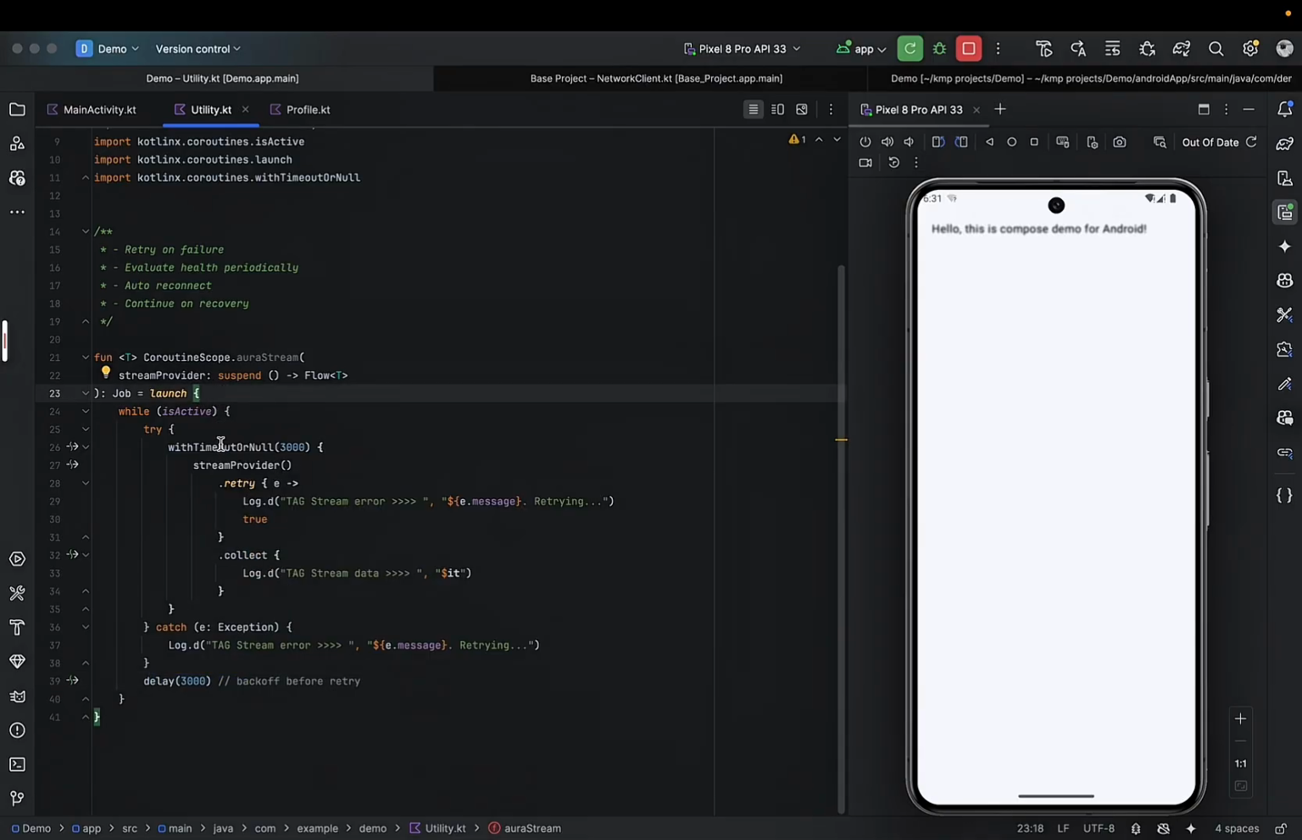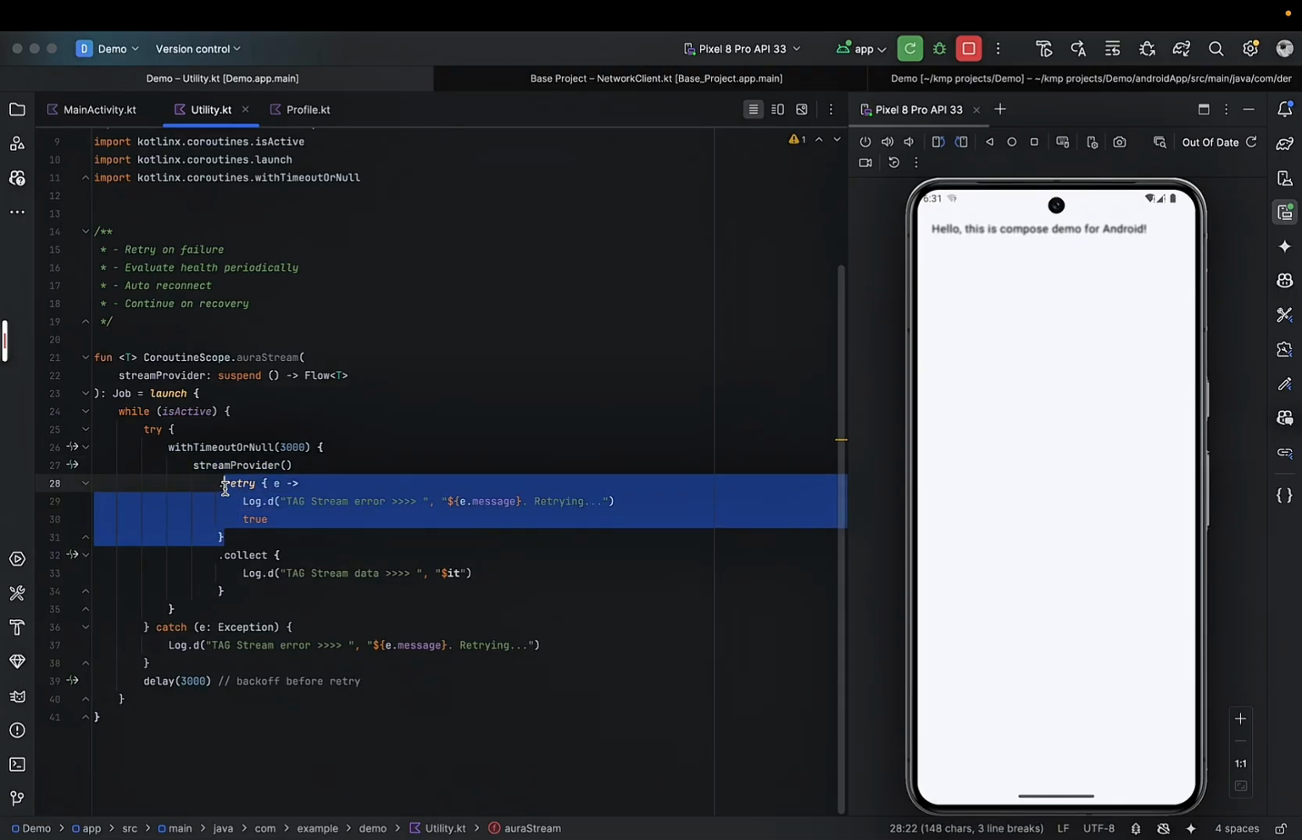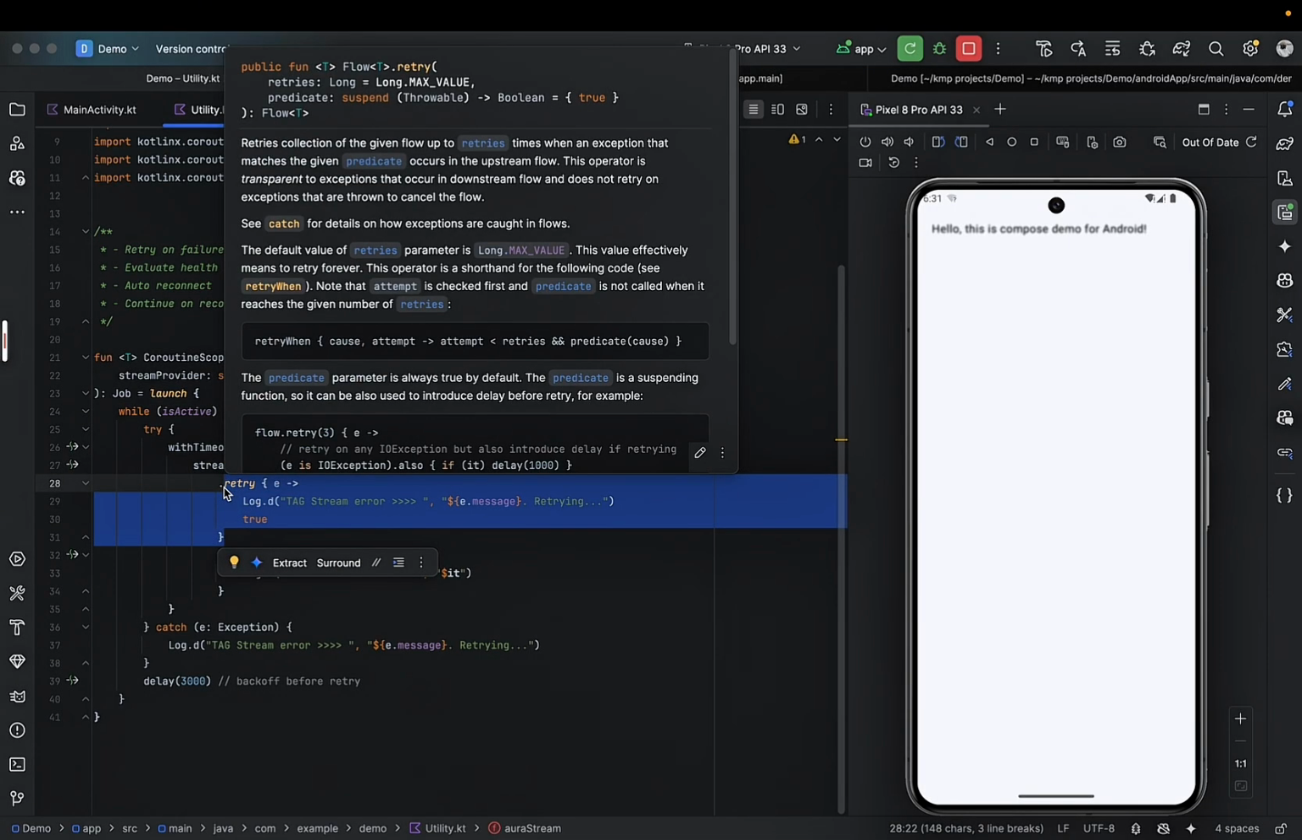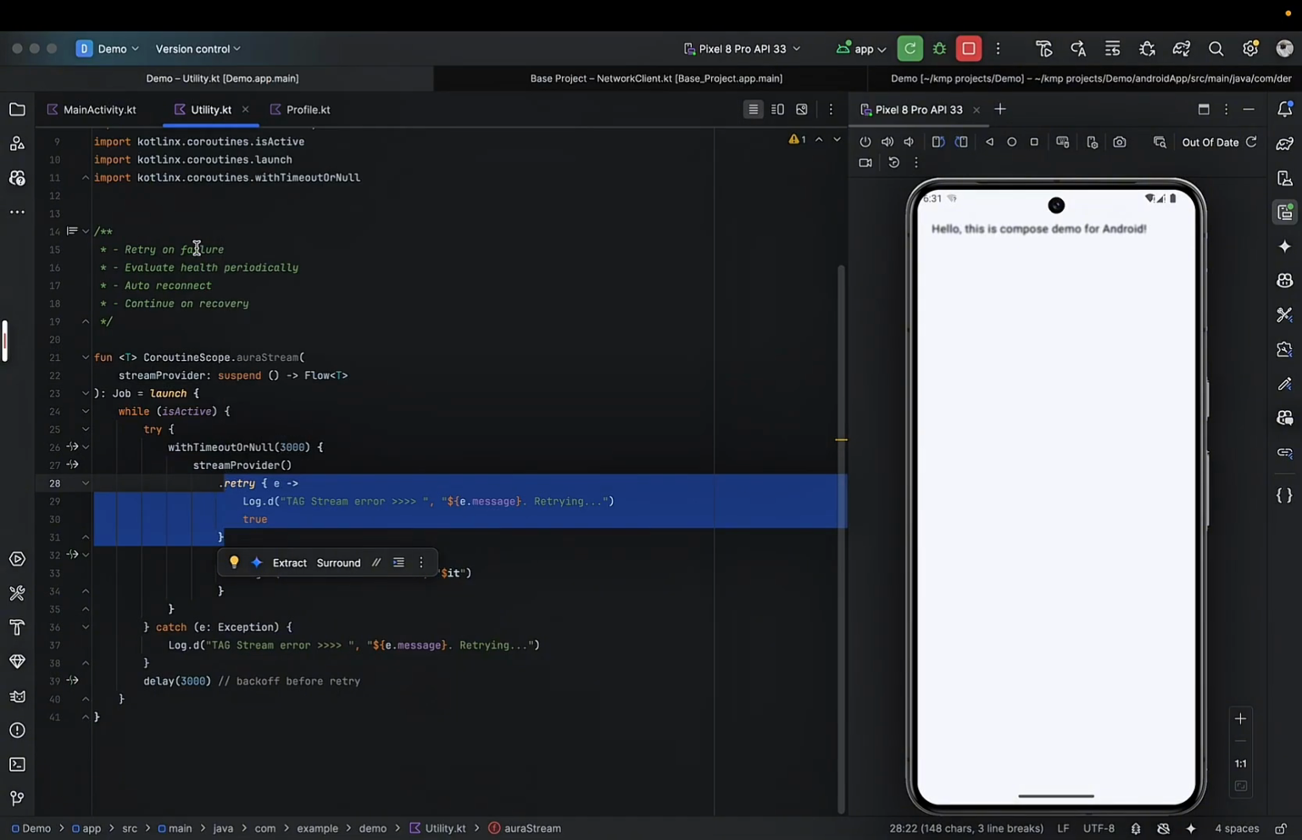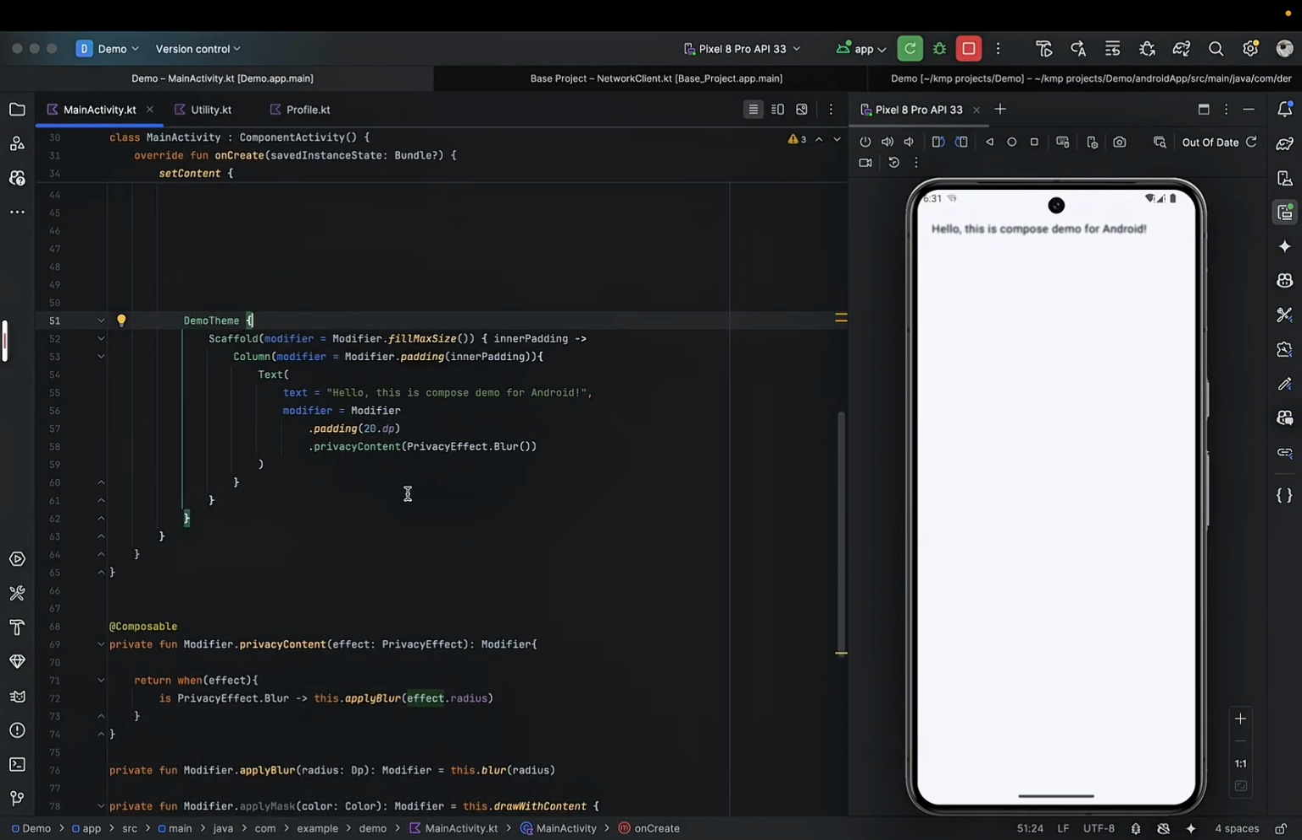Now, right here, we have our data stream where we are going to be pulling data from the stream. And if anything goes wrong, we have our retry method here that is going to retry the process, right? So how can this be implemented?